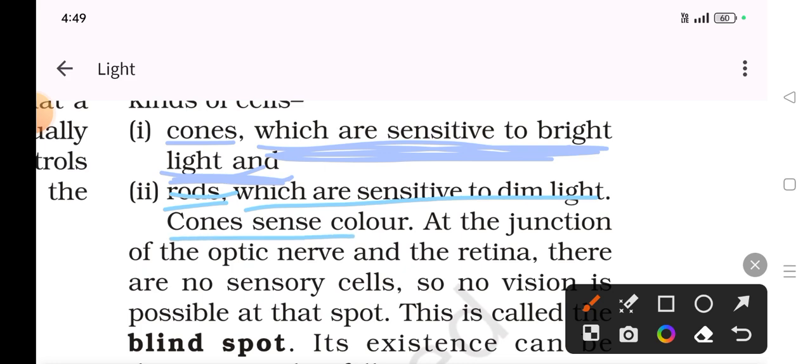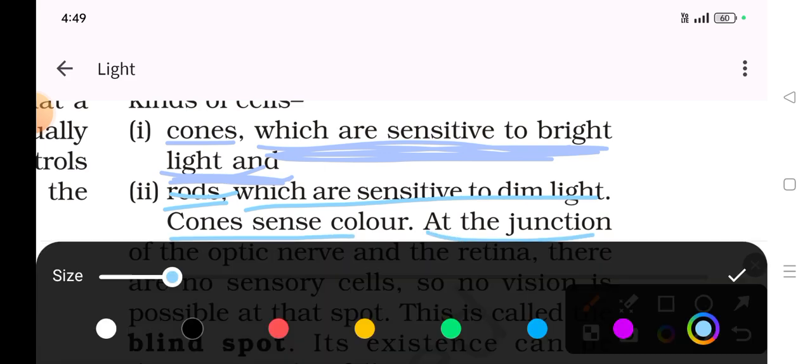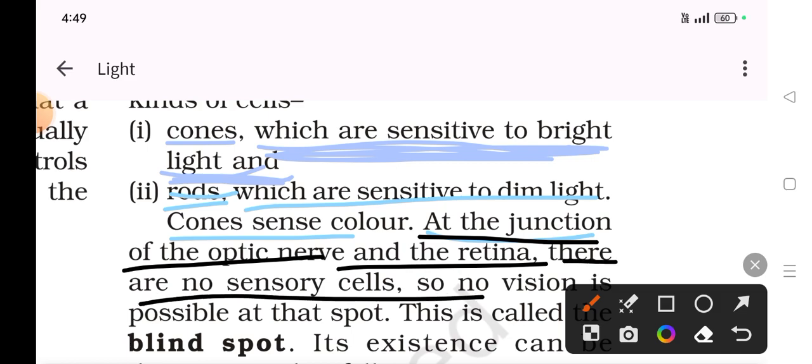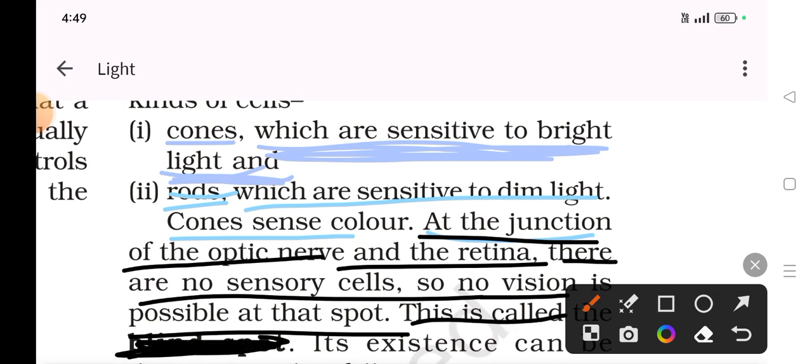Cones sense the color. Now another point: at the junction of the optic nerve and the retina, there is no sensory cell. No vision is possible at this spot. This is what is known as the blind spot.